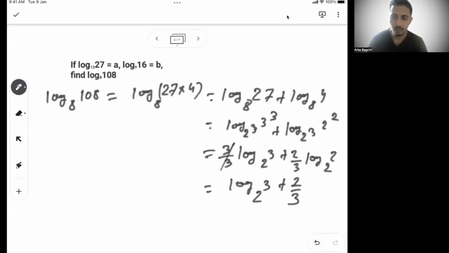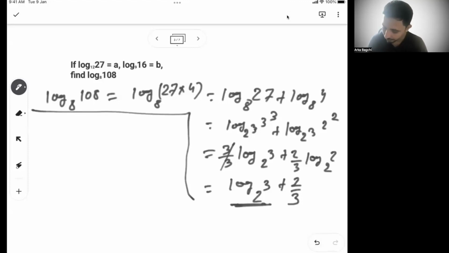So what I need to find out is this value from what is given. If I can find out this value from what is given, it should be very simple for me. Now let's see if I can figure out this log of 3 base 2.